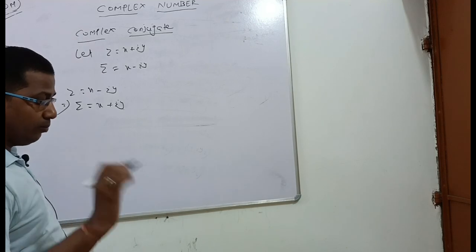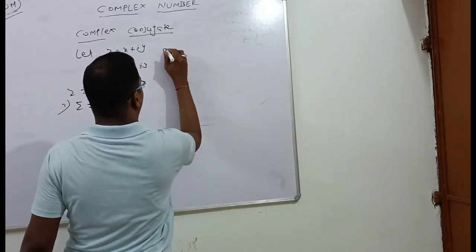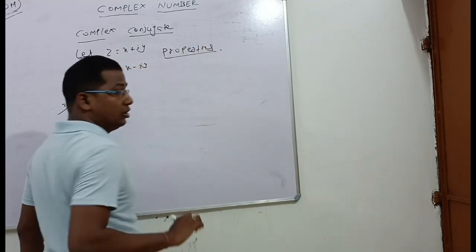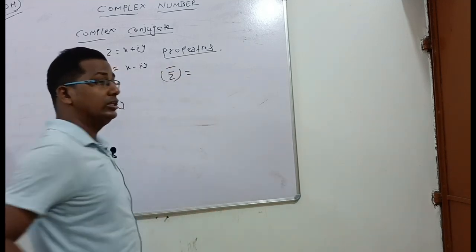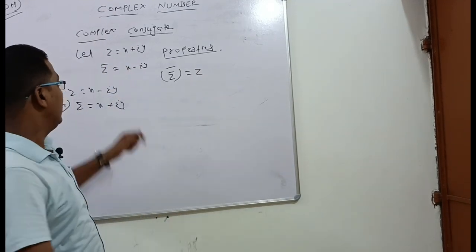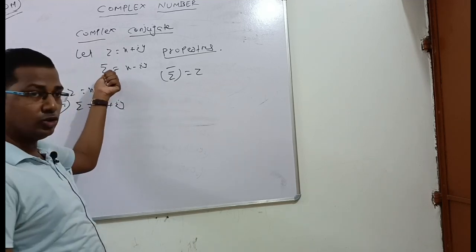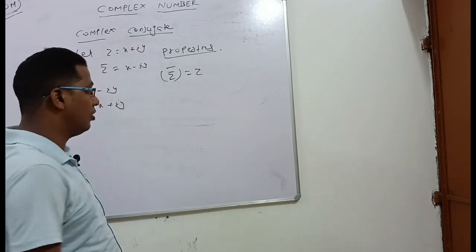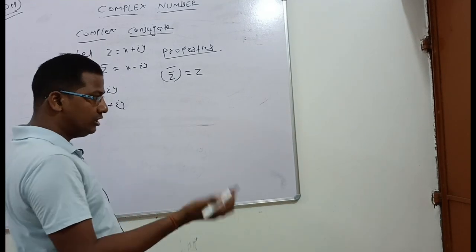Okay, so what are the properties of complex numbers? Properties. Now z conjugate whole conjugate: the conjugate of the conjugate becomes the original complex number. If z is equal to x plus iy, z bar is equal to x minus iy, again take its conjugate, that is x plus iy. We can go back to the original complex number. So the double bar of z is equal to z.